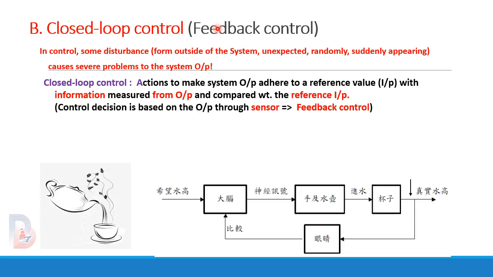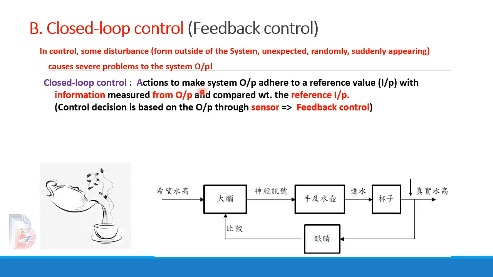B. Closed-loop control, or so-called feedback control. In control, some disturbance, for example, as we mentioned, the wind for the basketball, may come from the outside of the system, unexpectedly, randomly, and suddenly appearing, causing severe problems to the system output. So we need output loop control.